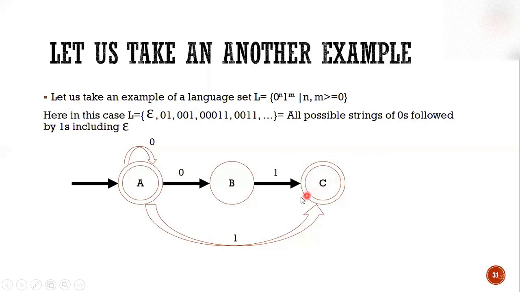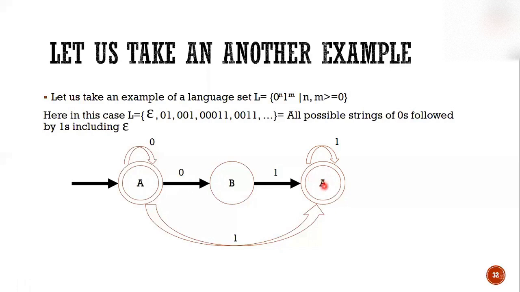Now the question arises, what happens when a number of ones comes? Meaning 1 time 1, 2 times 1, 3 times 1, and n times 1. This can be accomplished by a transition from A directly to C by taking 1. So if a single one comes, you reach the final state C. If more than one 1 comes into the machine, you can achieve it by making a self loop of 1. Whether 2 ones, 3 ones, 5 ones, or 6 ones, any number of ones will reach the final state.